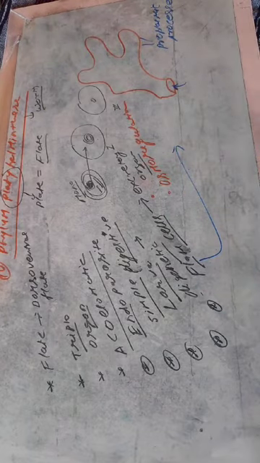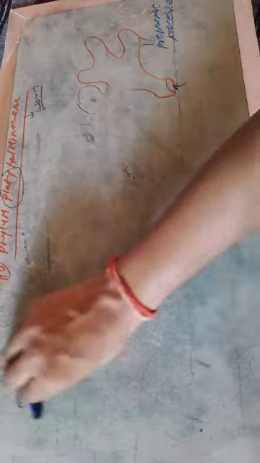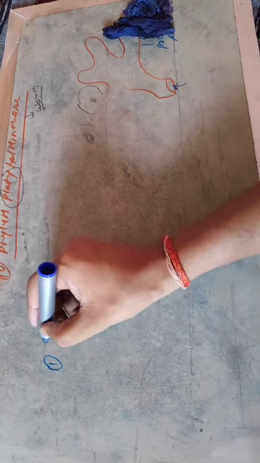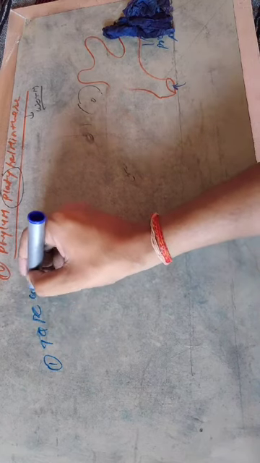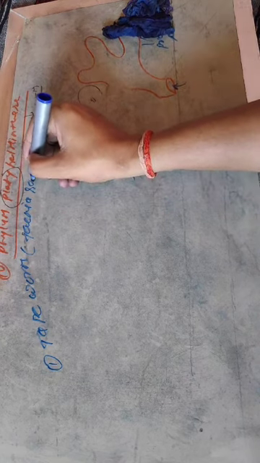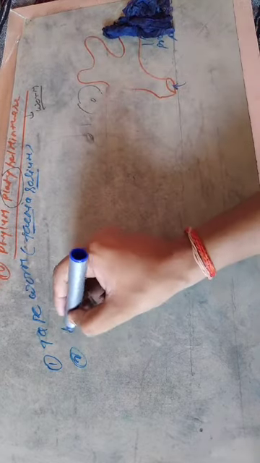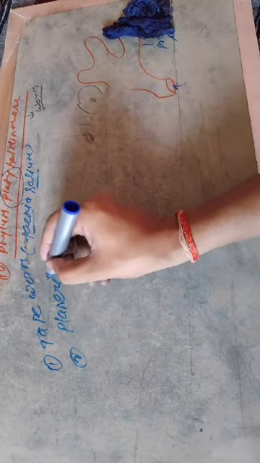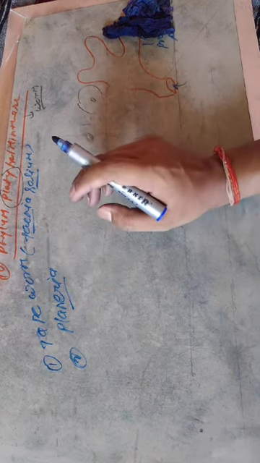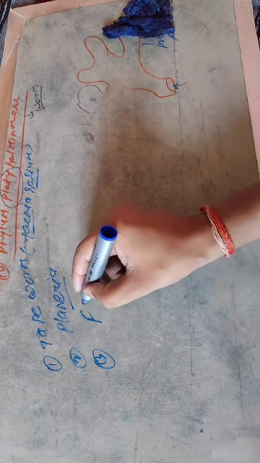Now back to the examples of Platyhelminthes. The well-known organism Taenia solium, also known as tapeworm, belongs to this phylum. So one example is tapeworm, commonly known as Taenia solium. Another example is planaria. Regeneration in planaria you probably studied in class 10th. Next one is Fasciola hepatica.